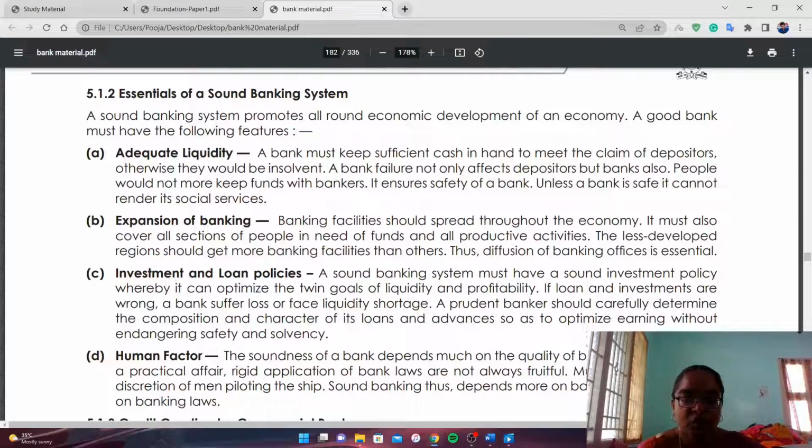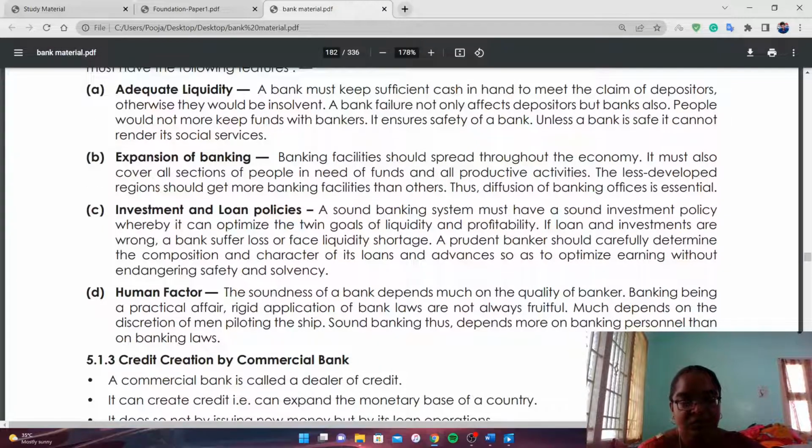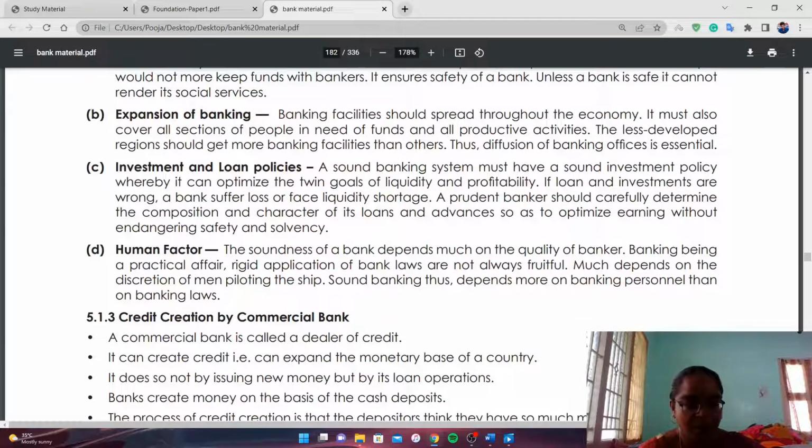Human factor. Yes, the bank employees should serve the customers with a smile. The soundness of the bank depends upon the quality of the banker. The smiling face of the banker will attract the customer towards the bank. So sound banking depends on banking personnel more than banking laws, because banking laws are nothing but a document, while bank customers have a soul, so they are satisfied by the bank employees.